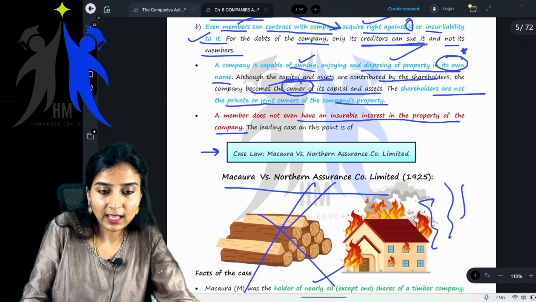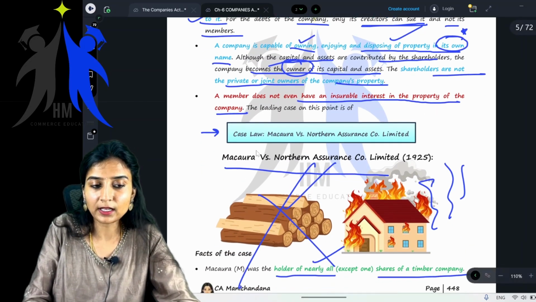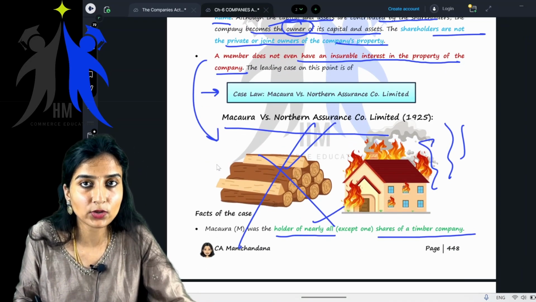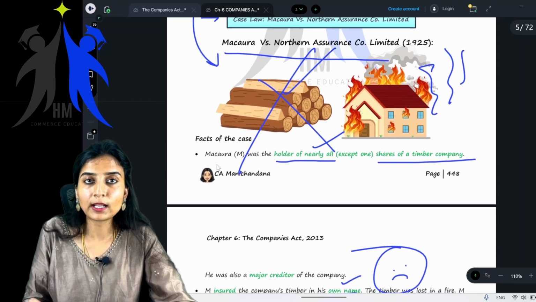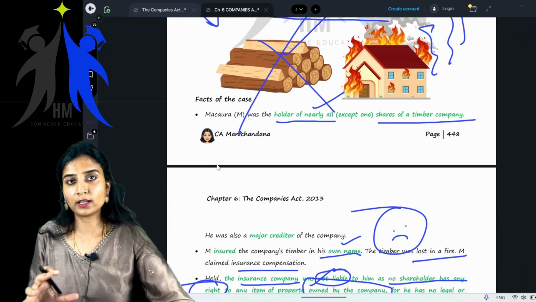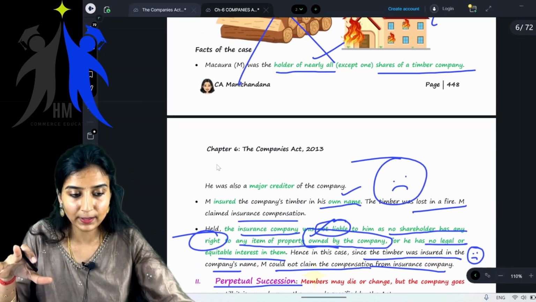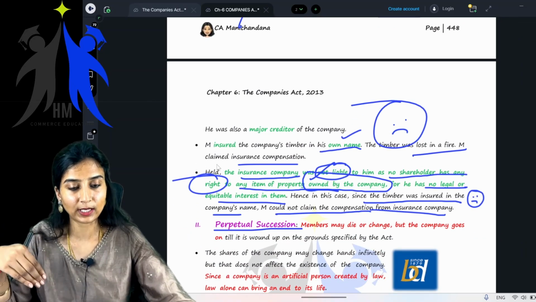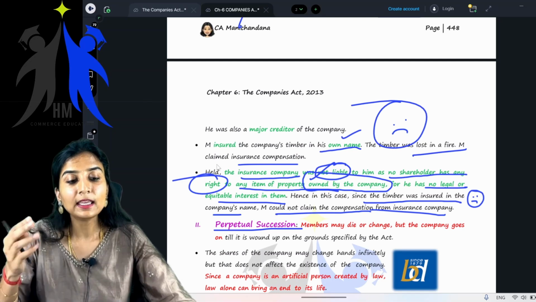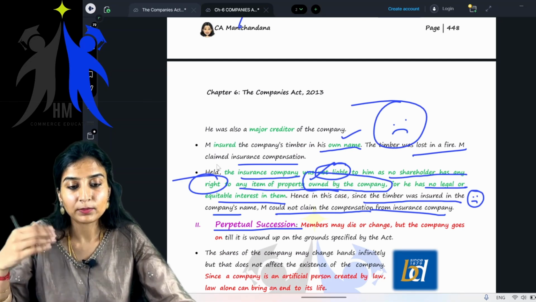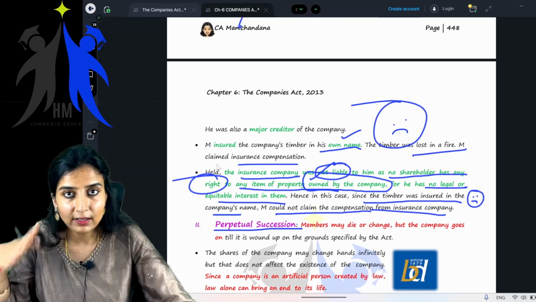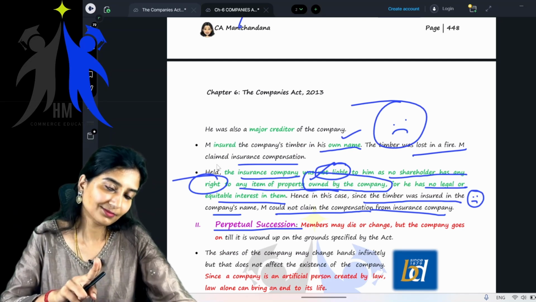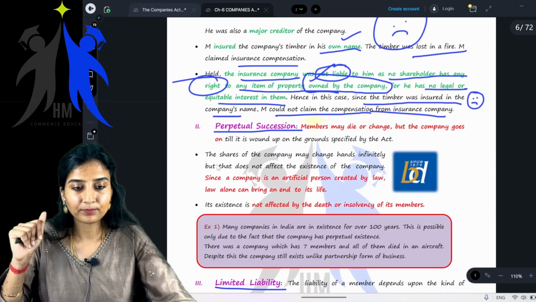Next, the member does not have an insurable interest in the property of the company. That we learnt in this particular case law. What was that case law? Macaura versus Northern Assurance Company Limited. What happened in this case? M was holding almost all of the shares of a timber company. He had taken insurance in his own name. Though the stock was in the name of the company, he had insured it in his own name. Now the timber was lost in fire. Will he win the case? No. Why? Because the company is different. Shareholder is different.